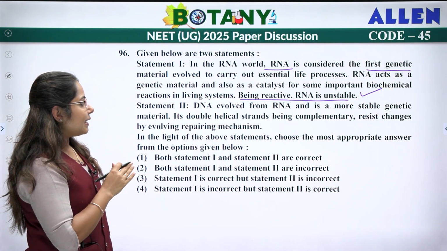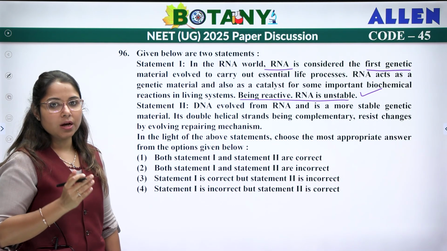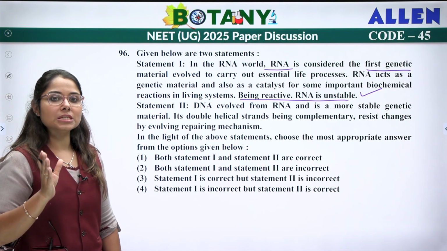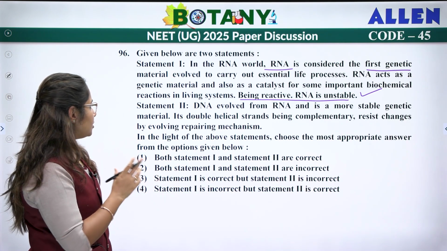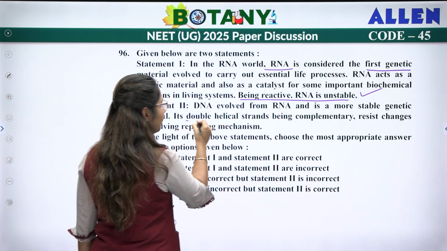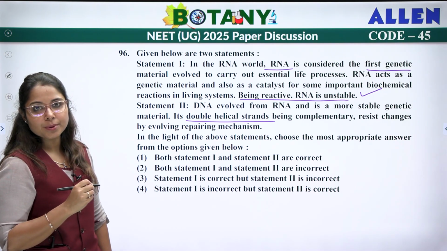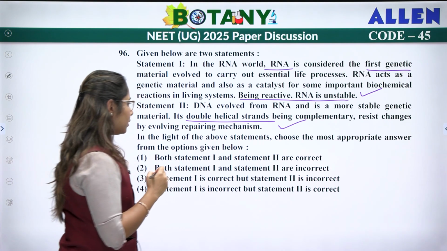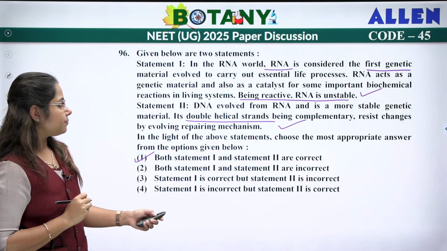Second, DNA evolved from RNA. Yes, DNA evolved later on from the RNA. DNA is double-stranded, being a more stable material as compared to RNA. So DNA is a more stable genetic material. It is double-stranded, being complementary. It resists changes by evolving repair mechanisms. Again, that statement is correct. So here, both statement 1 and statement 2 are correct, right?